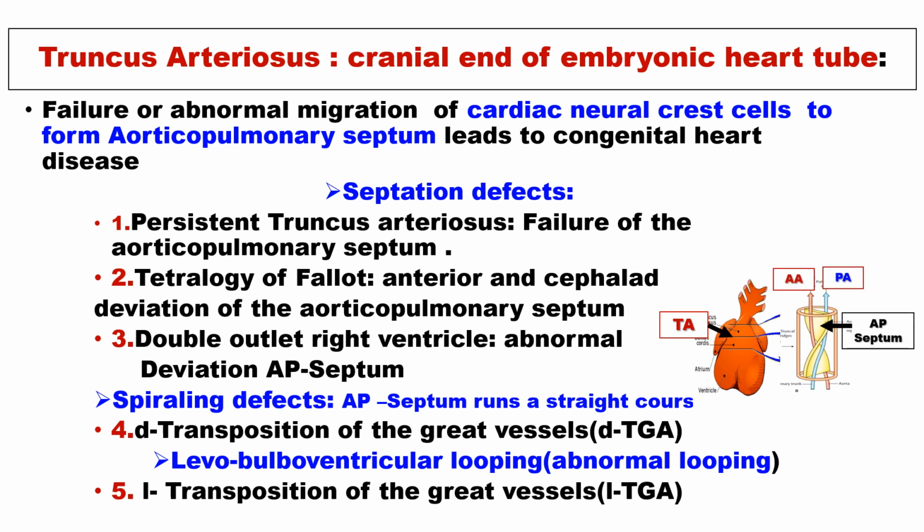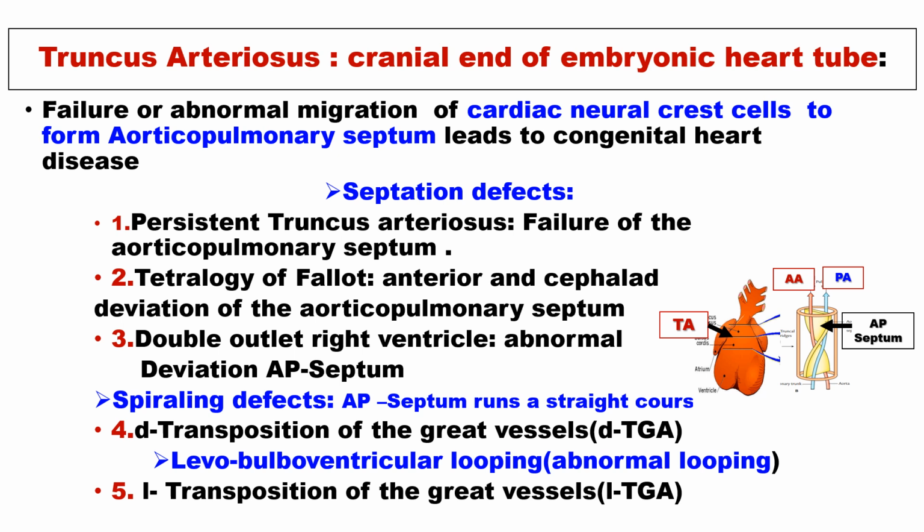The various defects of the aorticopulmonary septum are, first, septal defects. Failure of the aorticopulmonary septum leads to persistent truncus arteriosus. Anterior encephalic deviation of the aorticopulmonary septum leads to tetralogy of Fallot. Abnormal deviation of the aorticopulmonary septum leads to double outlet of right ventricle. The second type of aorticopulmonary septum defect is the spiral defects.